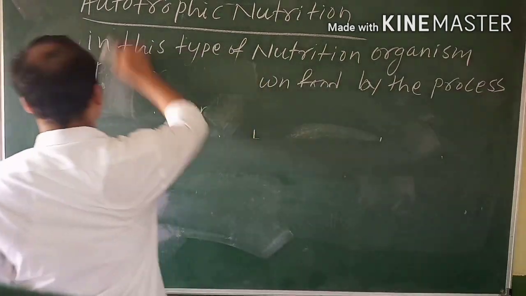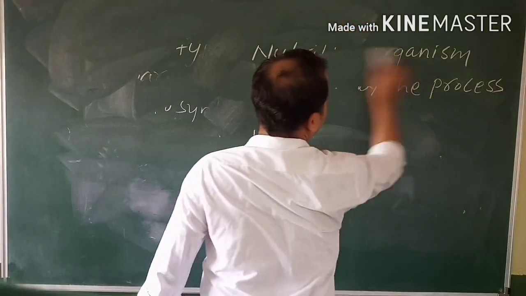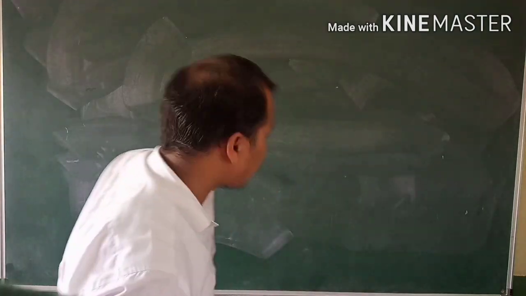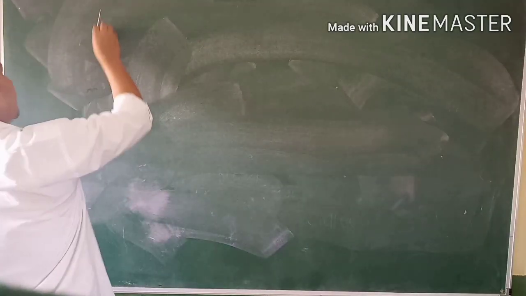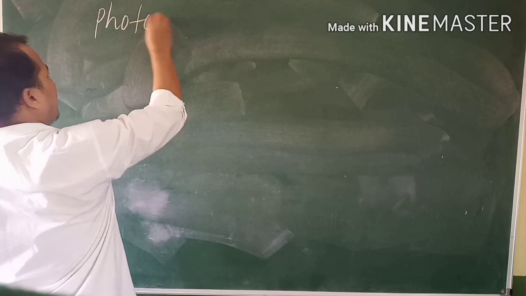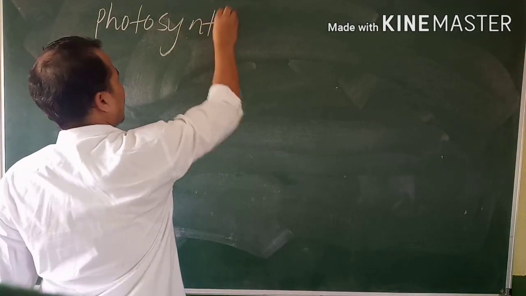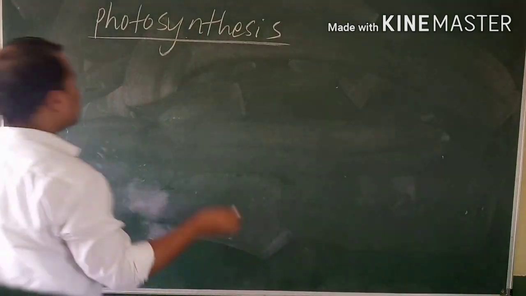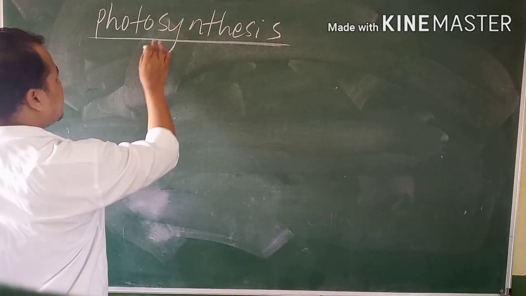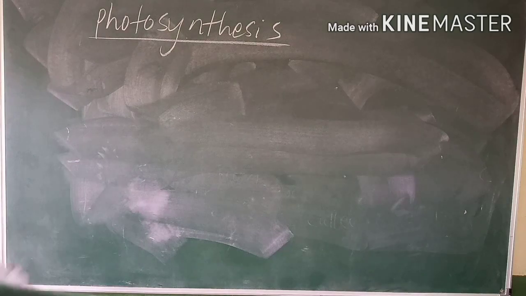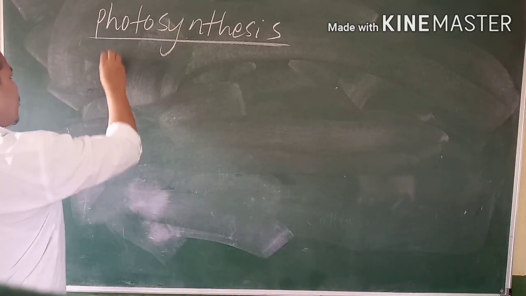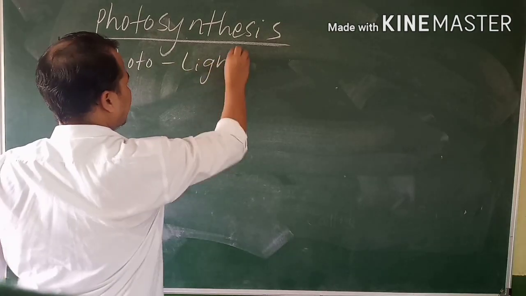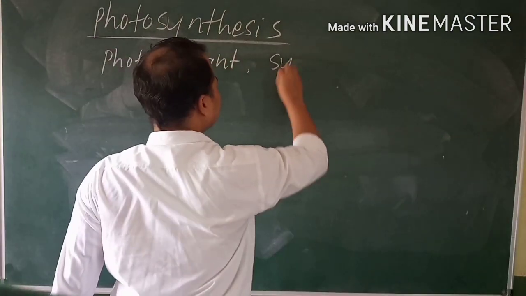Now write down photosynthesis. First we will discuss what is photo and what is synthesis.